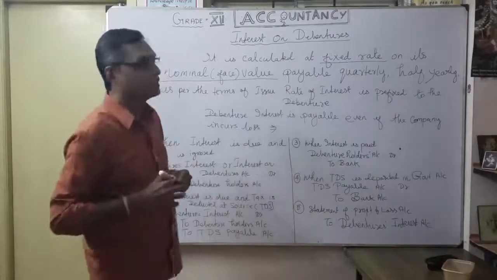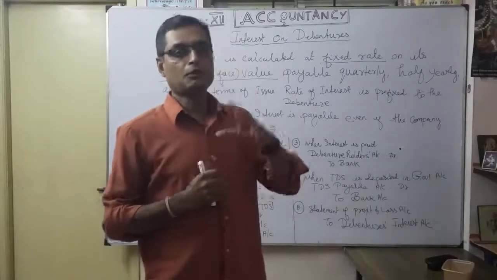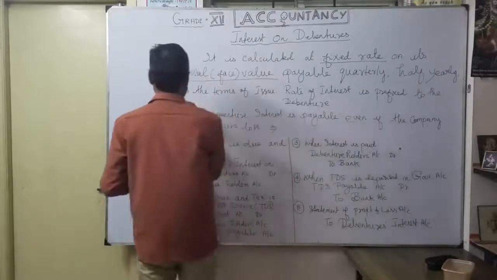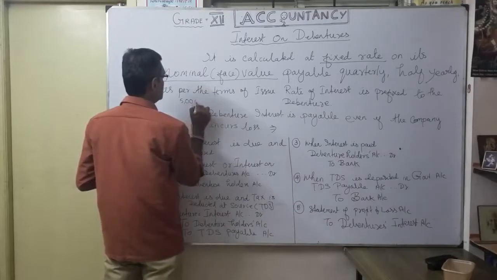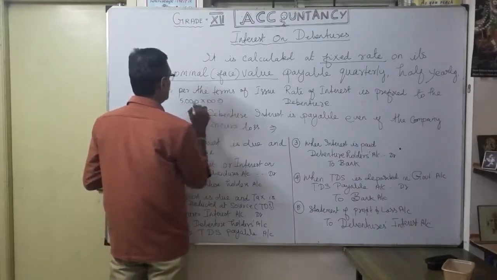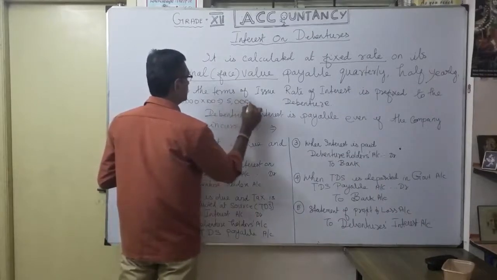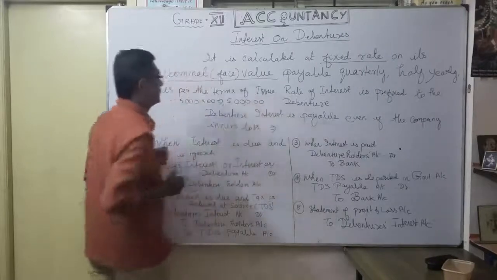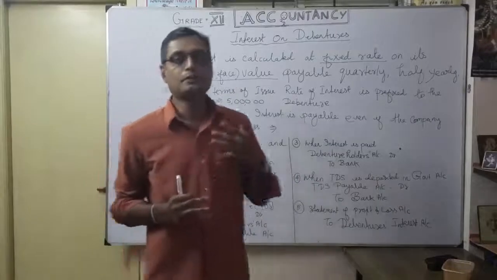For example, a company is inviting 5,000 debentures of 100 each. What is the total value? 5 lakhs. So how much are you going to pay as interest?